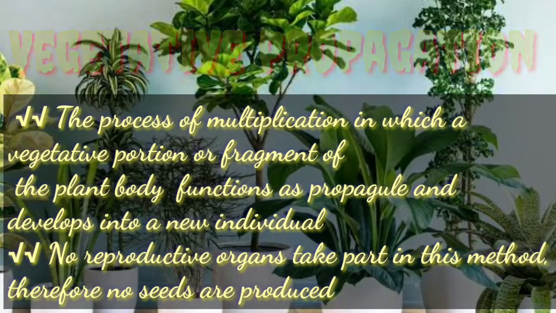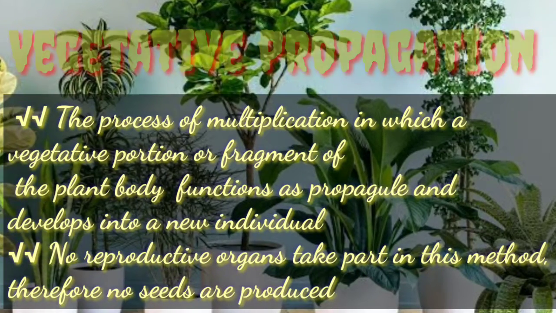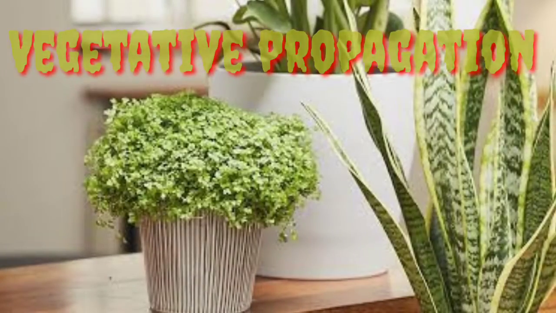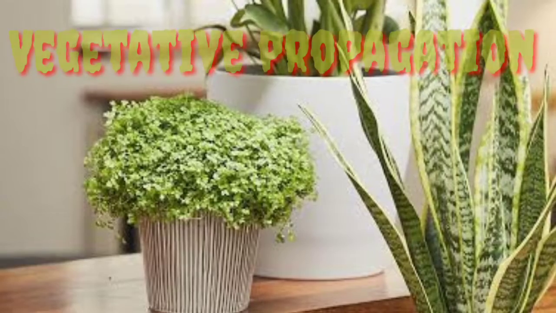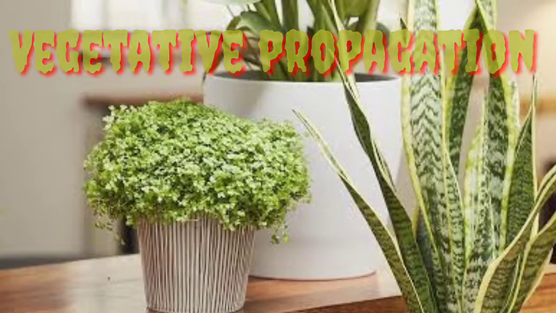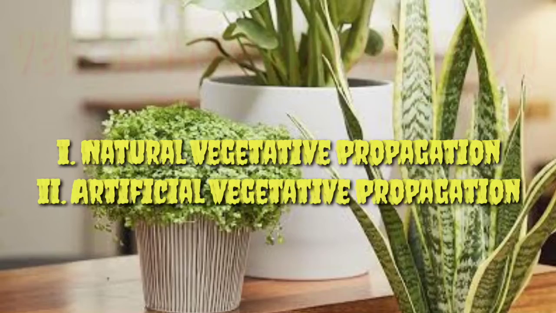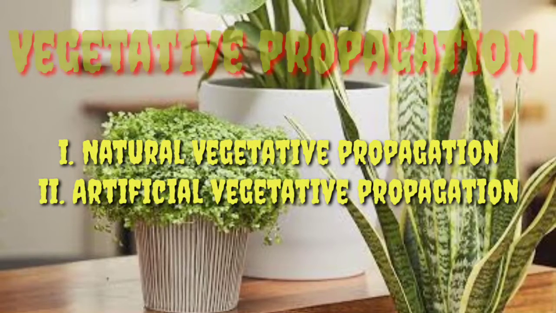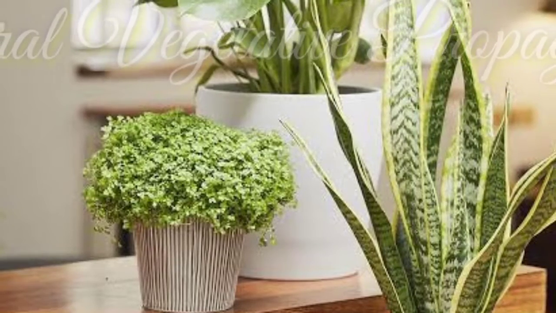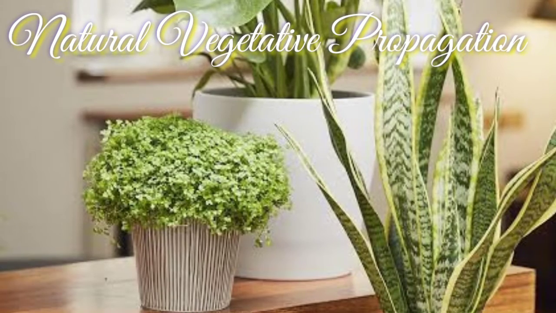No reproductive organs take part in this method of reproduction and therefore no seeds are produced. Nowadays, various plants are propagated artificially by vegetative means. So, vegetative propagation may be classified into two categories, that is, natural vegetative propagation and artificial vegetative propagation. So, let us discuss natural vegetative propagation first and then the artificial one.